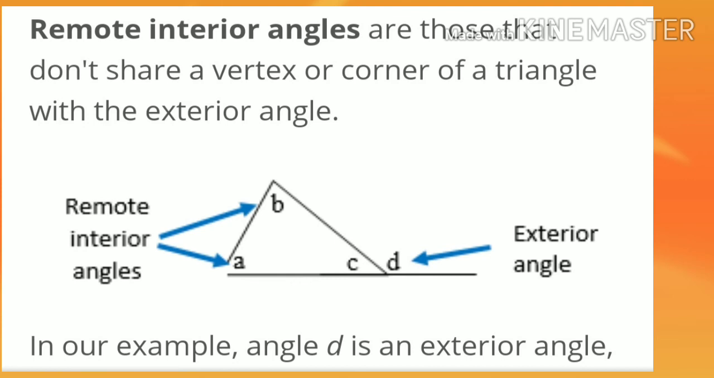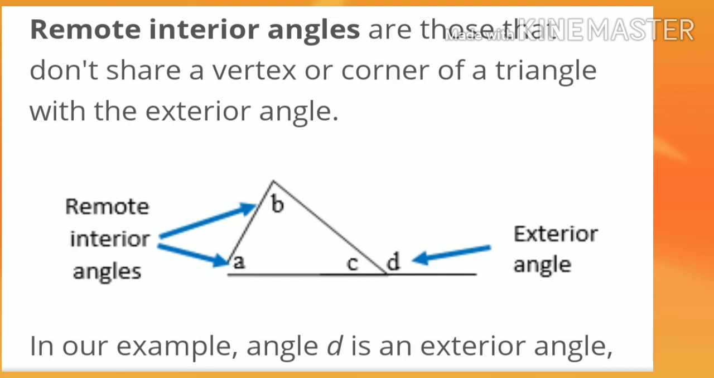Next is remote interior angles. Remote interior angles are simply interior angles. See here in this figure, angle A, angle B and angle C are the interior angles, and angle D is the exterior angle. Okay. Out of angles A, B, C, angle C shares its corner with angle D, that means the exterior angle, or you can say angles C and D are a linear pair. Angle C is the interior angle and angle D is the exterior angle.